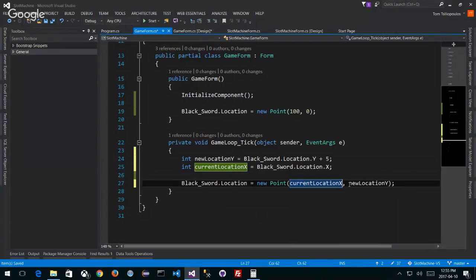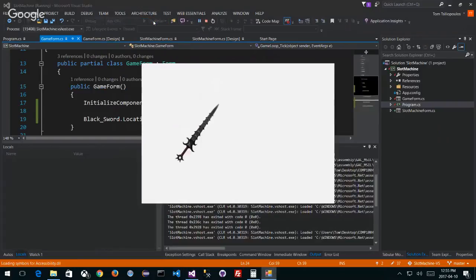I don't know. Only the new location is going to be modified, as the y location is going to go up and down by 5 pixels per frame. Right? So if I look at that and I run it, now it should move considerably faster down, until it goes off the screen.